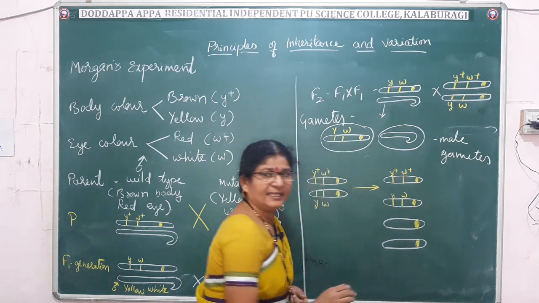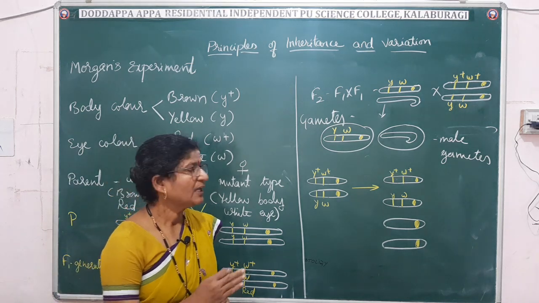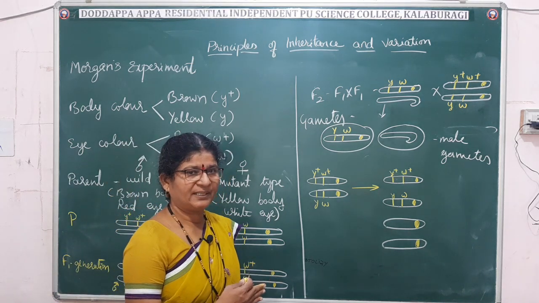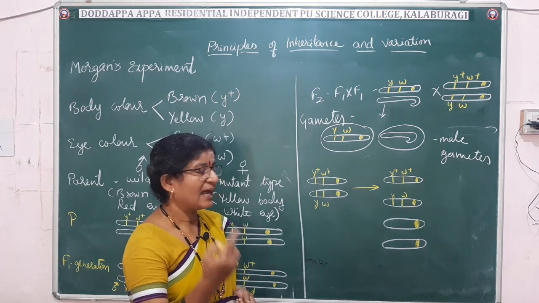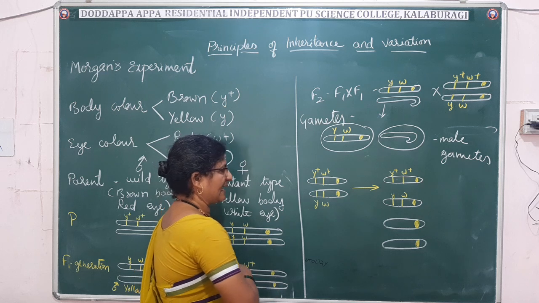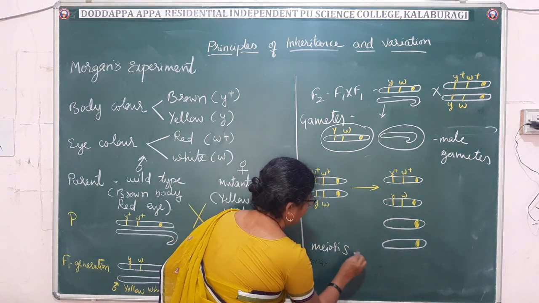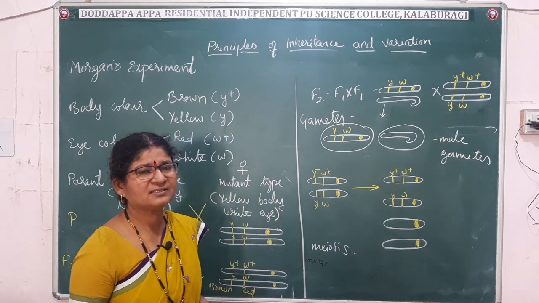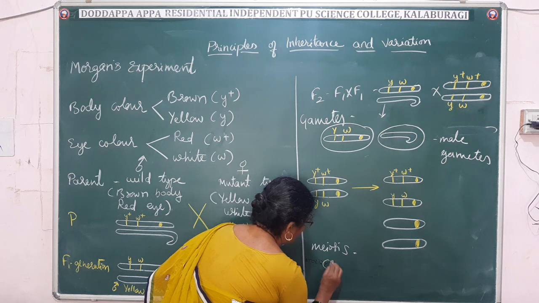YW. And you know that during the formation of the gametes, meiosis will take place. Gamete formation occurs through meiosis, and you know that during meiosis crossing over will occur.